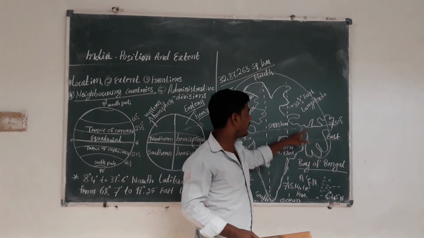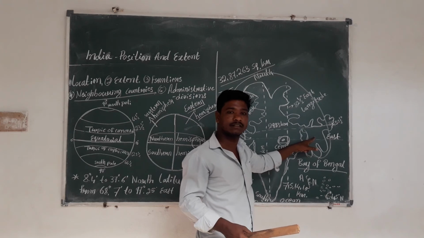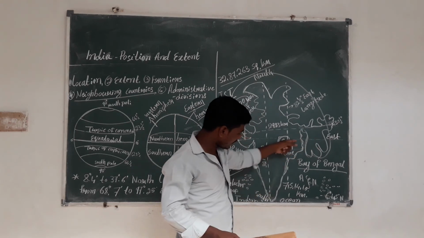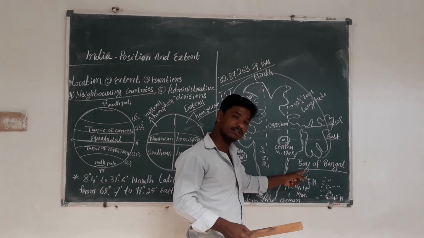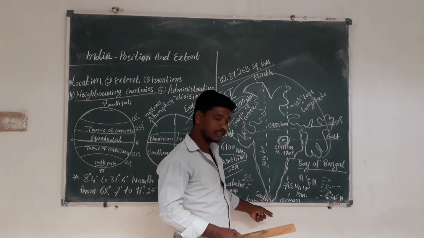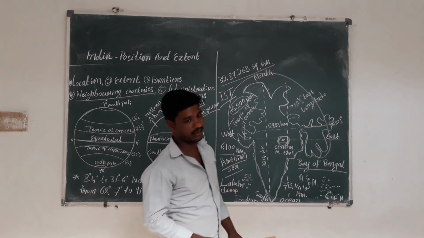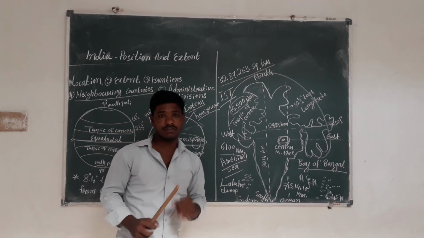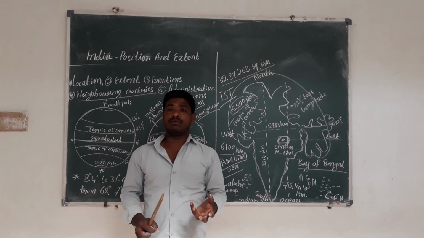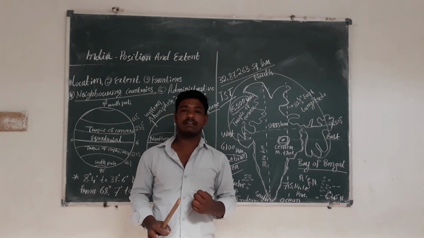Northeast side is Nepal, China, Myanmar, and southwest side is Bangladesh, Maldives, and next, the south side is Sri Lanka. So these are the neighboring countries, and I will also give you one more piece of important information.